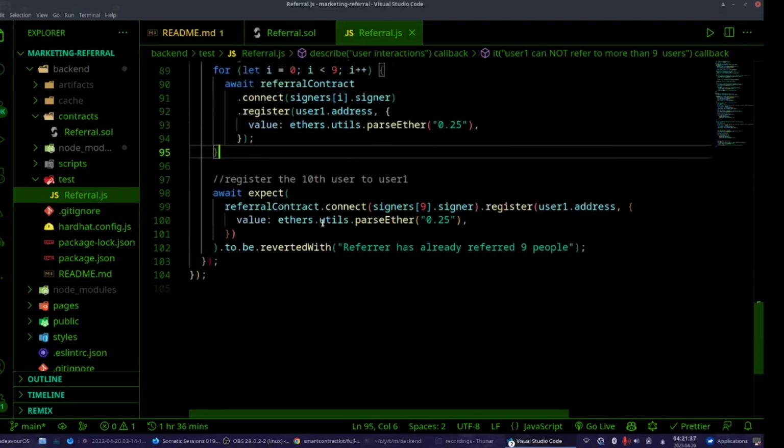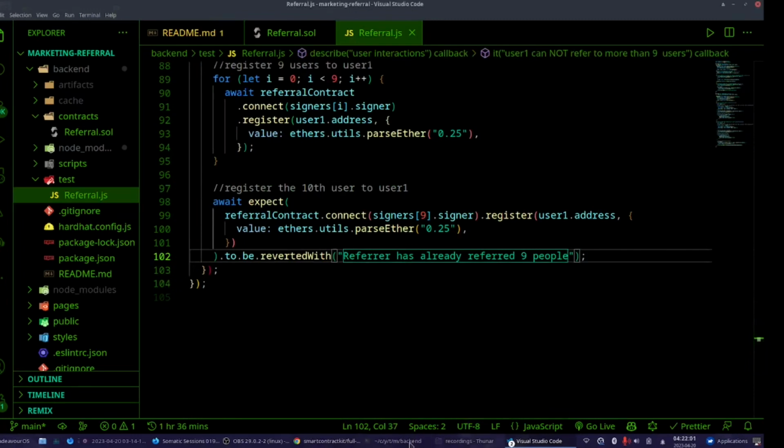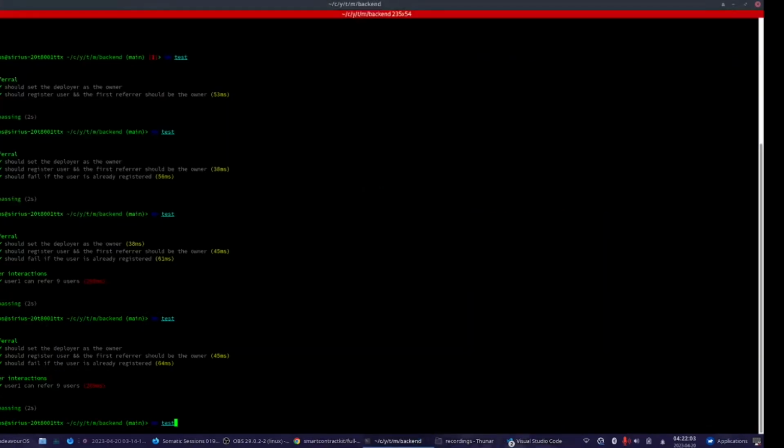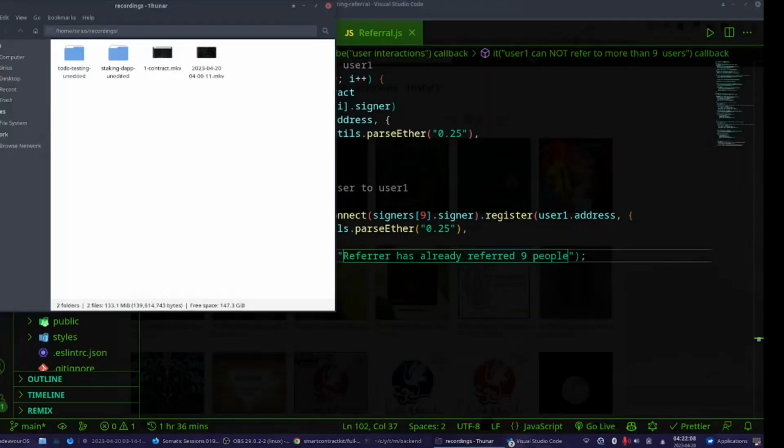And here, I'm trying to register the 10th user, which is the index of 9, to the user 1, and I expect it to be reverted with the referrer has already referred 9 people error, because you cannot refer 10 people on one level. And voila, it passes. So nice.